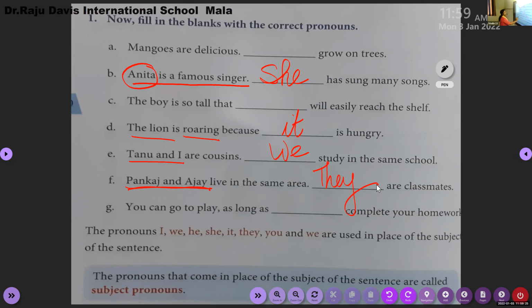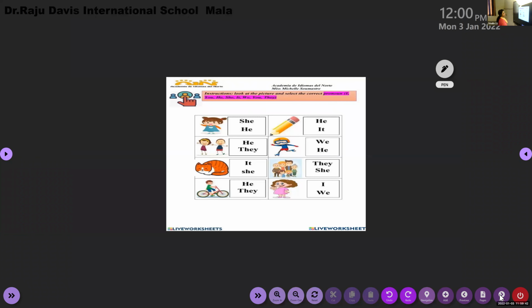So these are all pronouns which can be used only as who or what is doing the action. Okay, have you all understood?